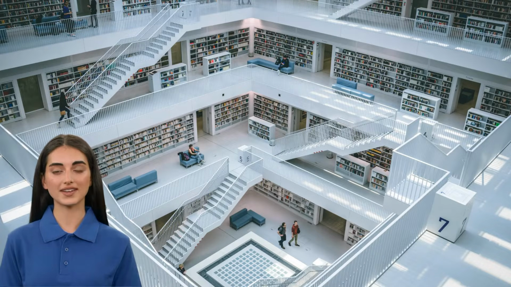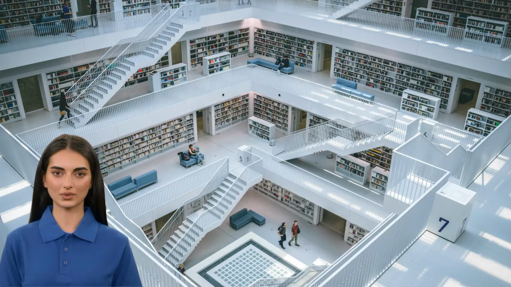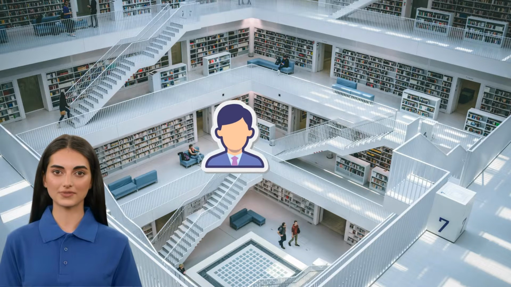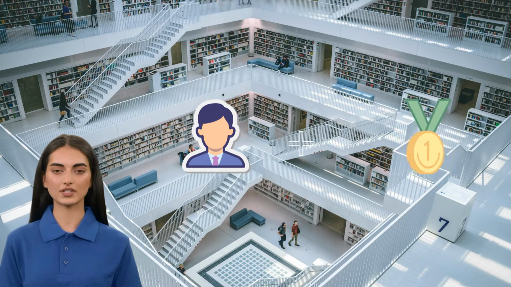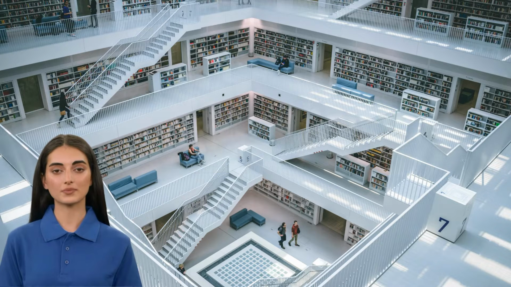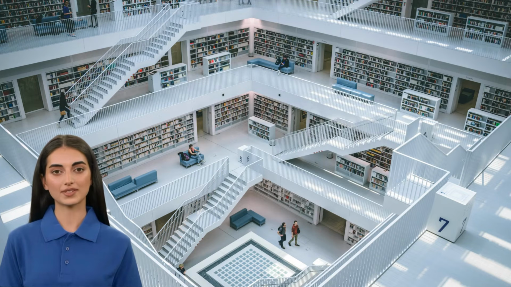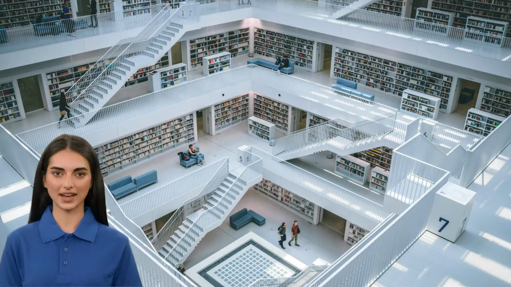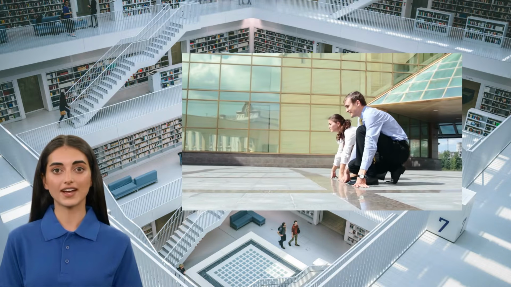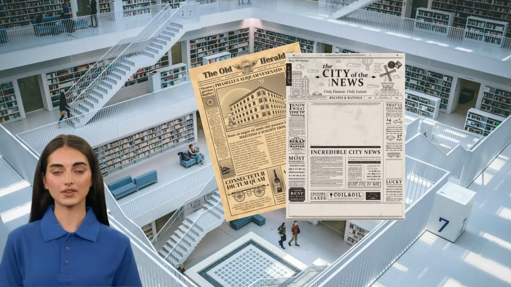Now we'll dive into the fascinating world of biographical writing and learn how to craft an engaging essay that tells the remarkable story of someone's life. First things first, you need to choose a captivating person to feature in your biography. This person should have made significant contributions in their respective field. For our guide today, we've chosen a remarkable figure to explore, Albert Camus, the French-Algerian philosopher and author. Why is Camus a perfect subject for a biography essay, you ask? Well, he's not only highly influential in his field, but he also boasts an extensive body of work that we can refer to throughout our essay.